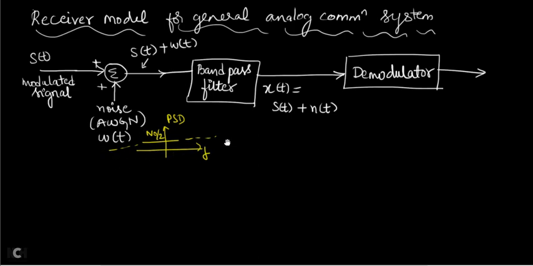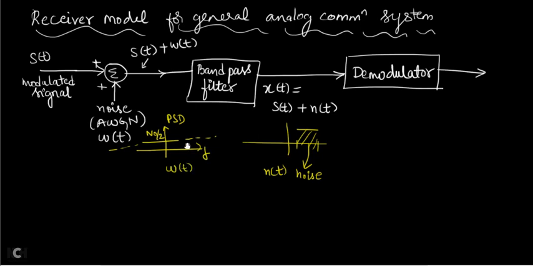Noise which is present everywhere over all the frequencies will be filtered, and now the noise will be present only in the band region. If the band pass filter is from here to here, then the noise will be present only in this region. This is your noise N of t, whereas this is your noise W of t.